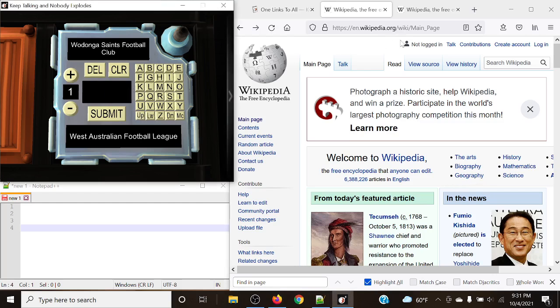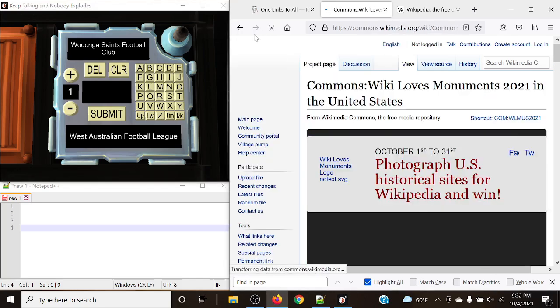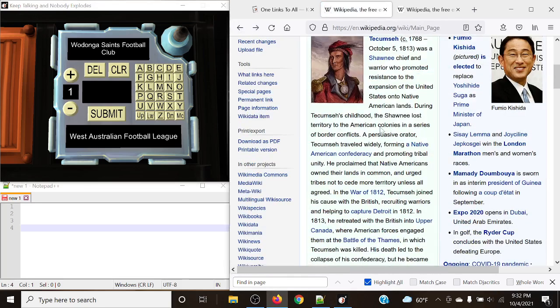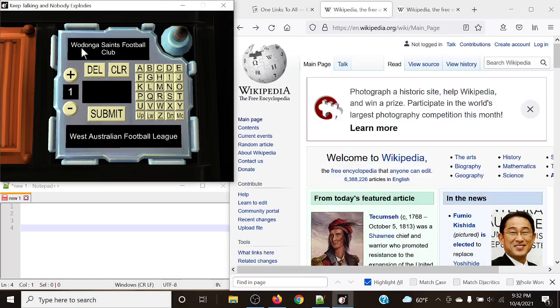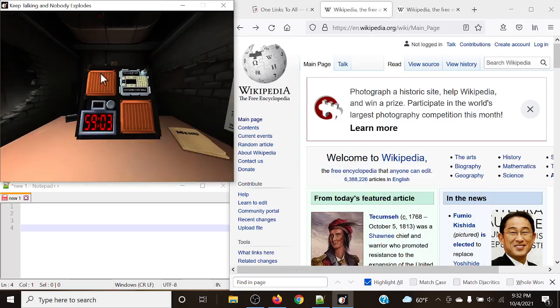For those of you who are familiar with Wikipedia races, you start at a specific page title, and your goal is to get to a specific page through a series of hyperlinks. That means you cannot click on anything but the links that are present in here, the blue text, or highlighted and underscored. So what we're going to look at is Wodonga Saints Football Club,